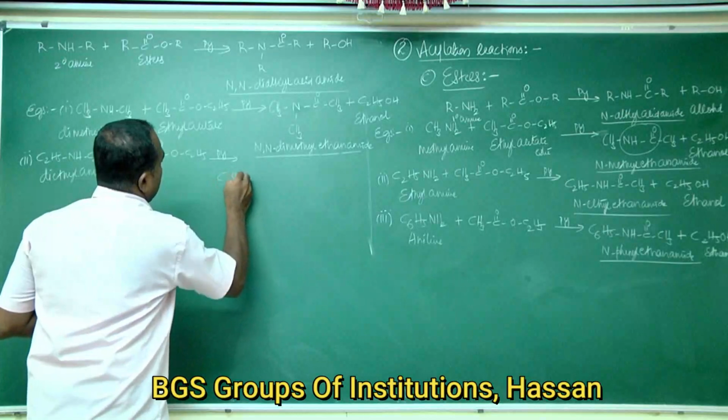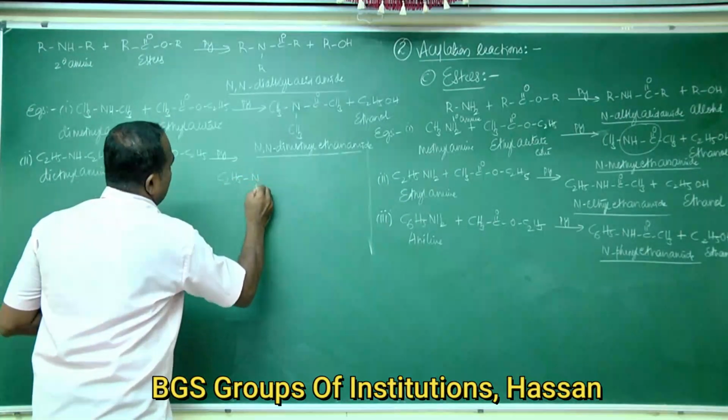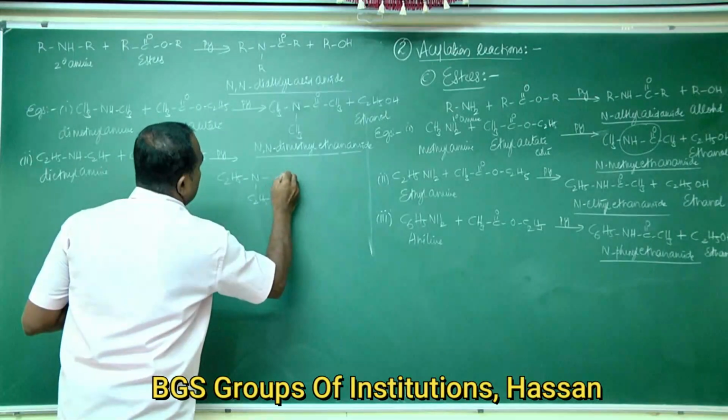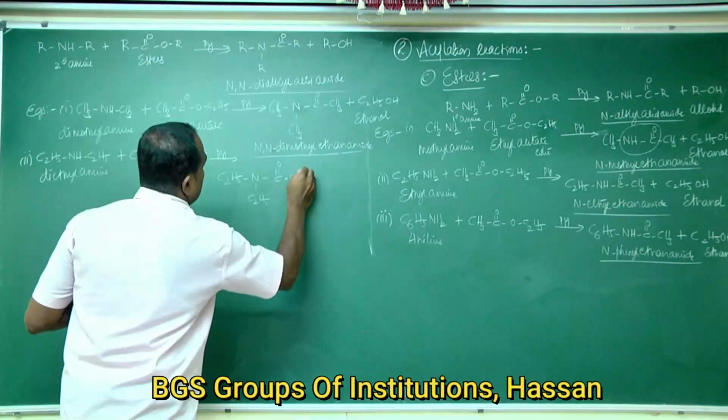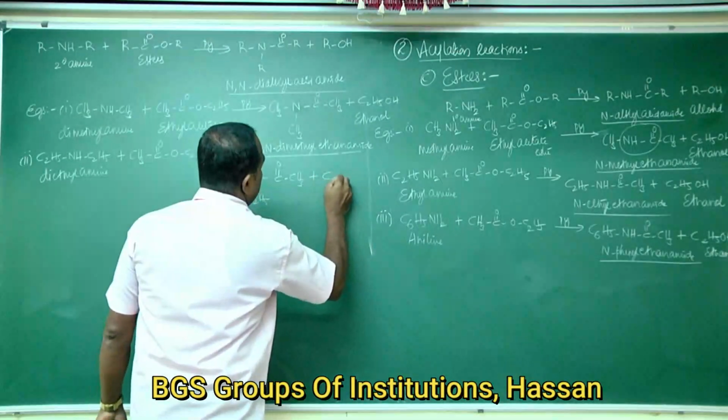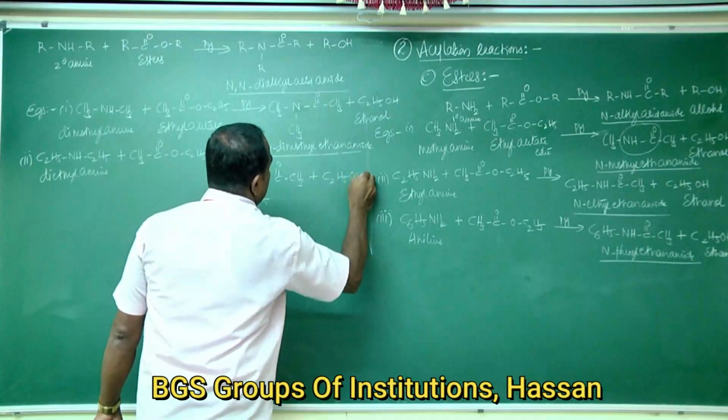The product formed is C2H5-N(C2H5)-COCH3 plus C2H5OH.